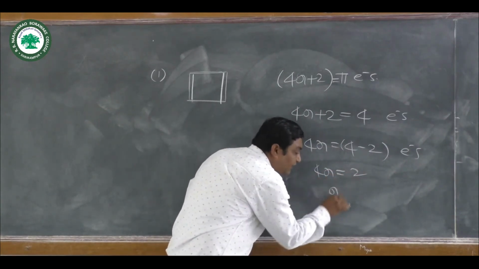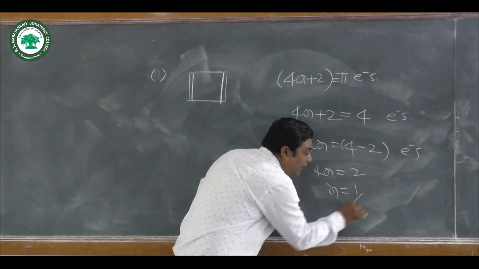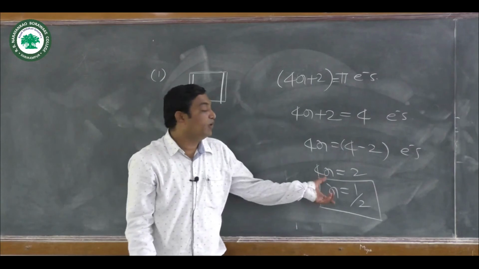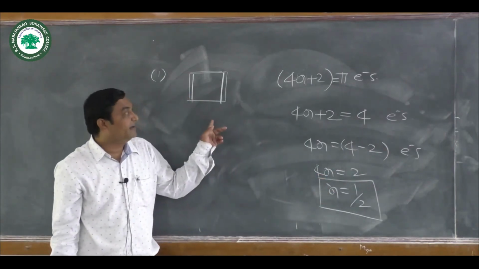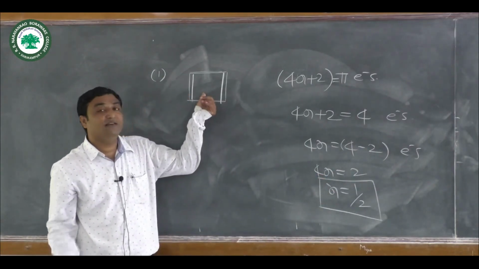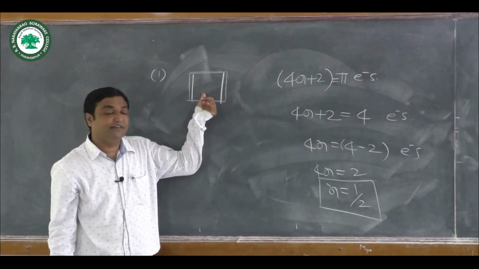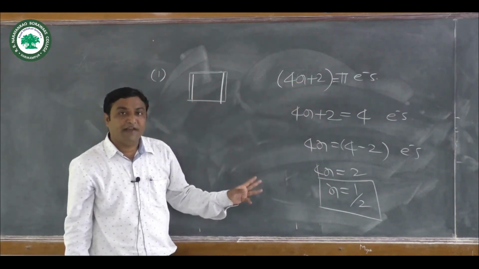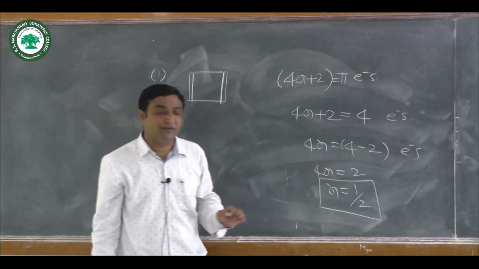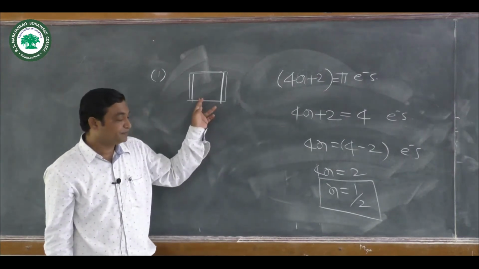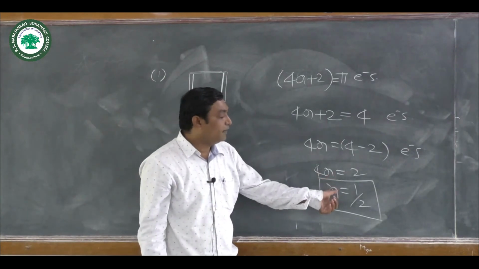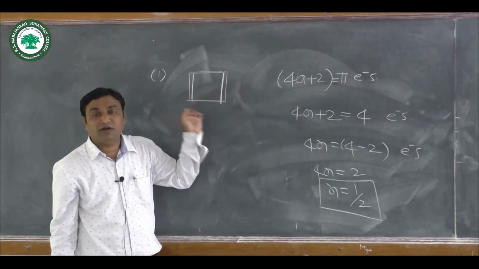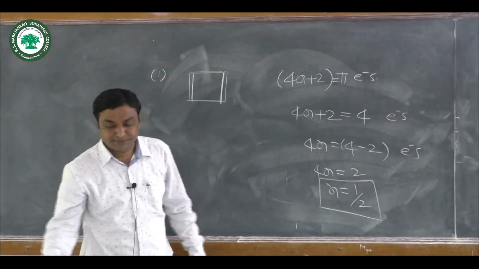The value of n is equal to 1 by 2. It means this molecule doesn't satisfy the fourth condition of aromaticity, that is, it does not obey Huckel's rule. Besides satisfying the first three conditions, due to disobeying Huckel's rule, this molecule is not aromatic in nature.